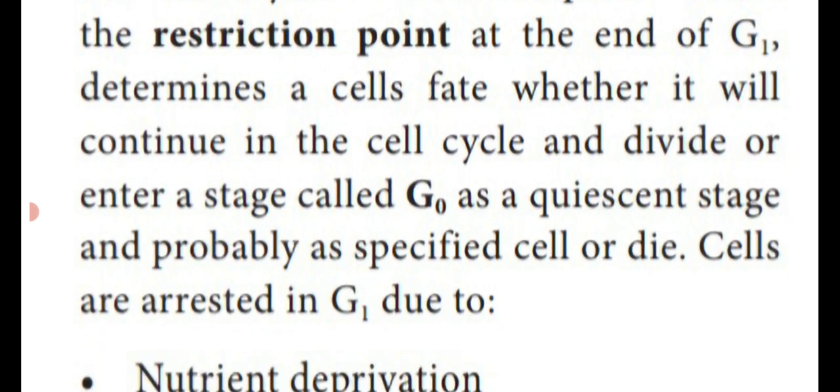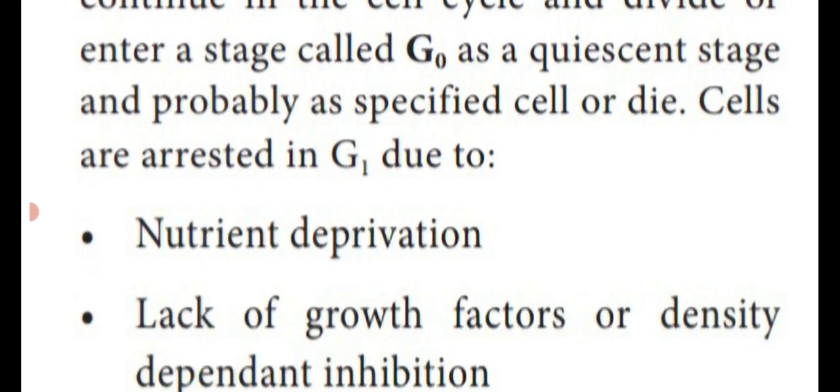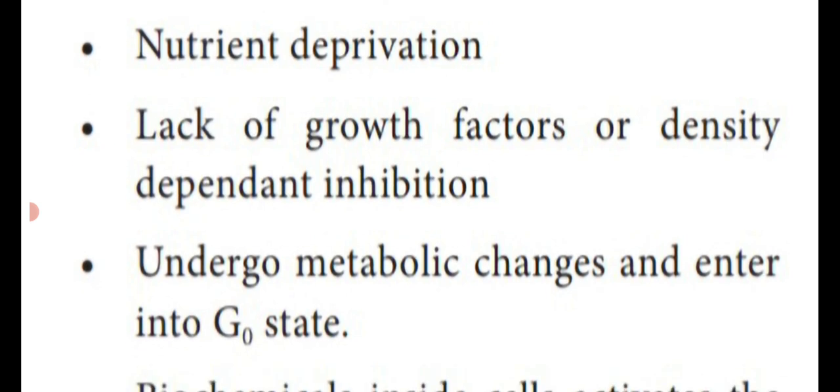And also in this G1 stage, cells are arrested in G1 due to different metabolic activities. One is nutrient deprivation, that means less amount of nutrients, that means food material. Then lack of growth factors or density dependent inhibition. The growth factor is very less.